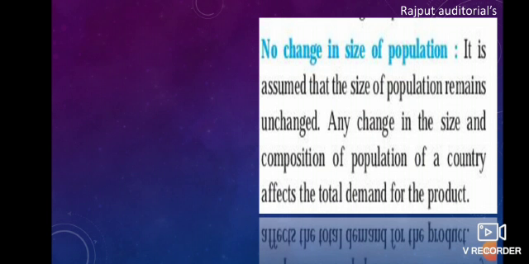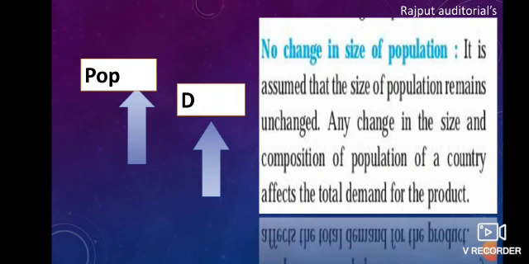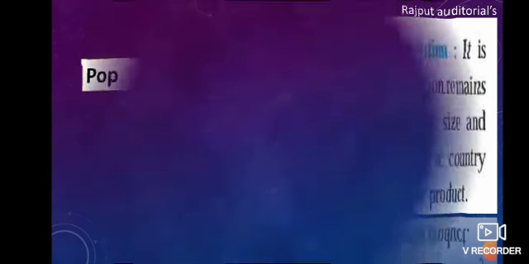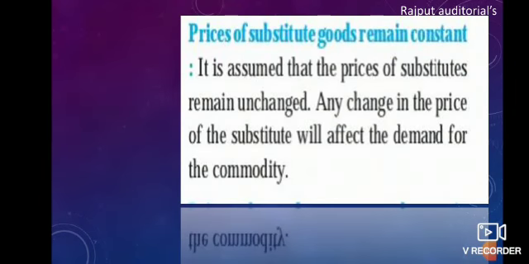As I explained, it is written the same over here. Any change in the size and composition of population of a country affects the total demand for the product. So yes, of course, when there is a rise in the population, the demand will also rise. Let's move ahead towards our next point, which is price of substitute goods remains constant.